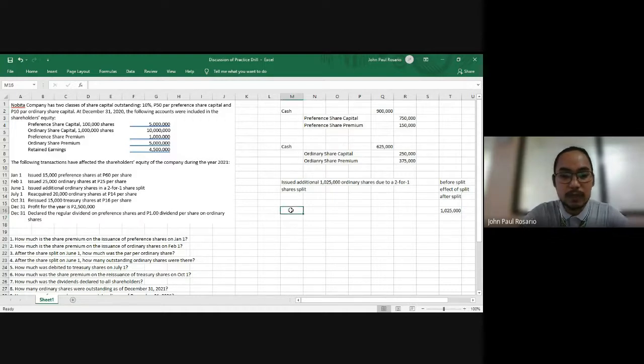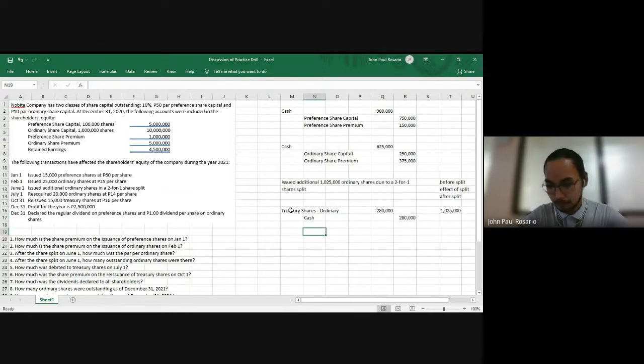So we debit treasury shares, ordinary, for 20,000 shares at 14 each. And then we paid in cash, so the same 20,000 at 14 per share.